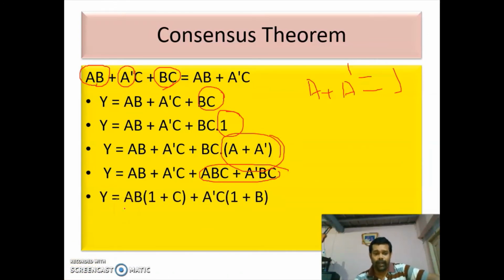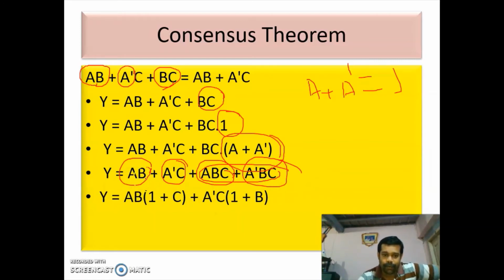Now what we are doing is we are rearranging this AB and this ABC. We are writing them near, and this A bar C and this A B bar C we are writing near. Then we are taking AB common from these two, so we will be getting AB into 1 plus C. And from these two terms, we are taking A bar C common, so here 1, here B. 1 plus B we are getting.